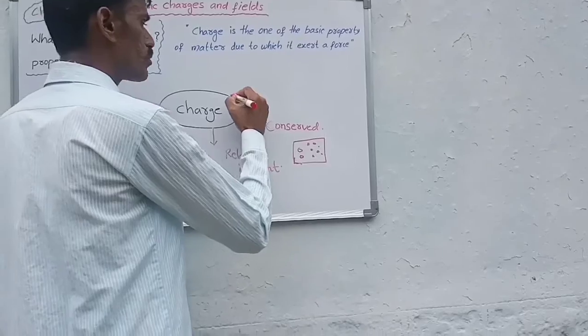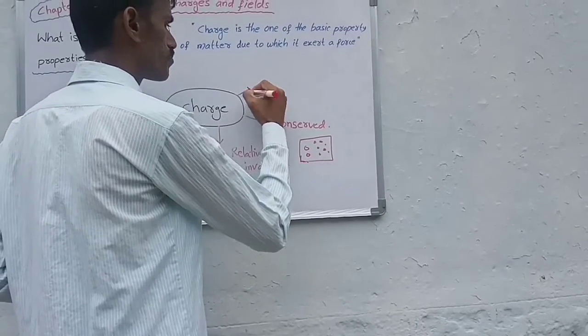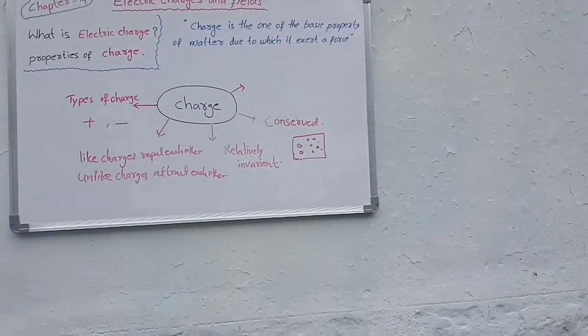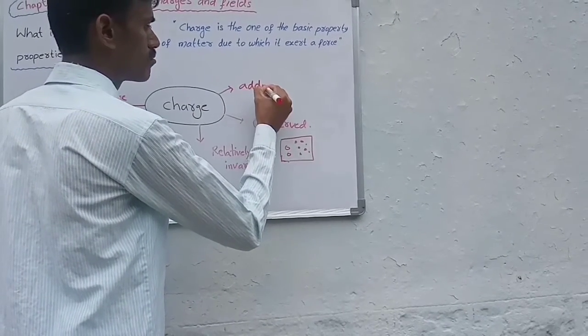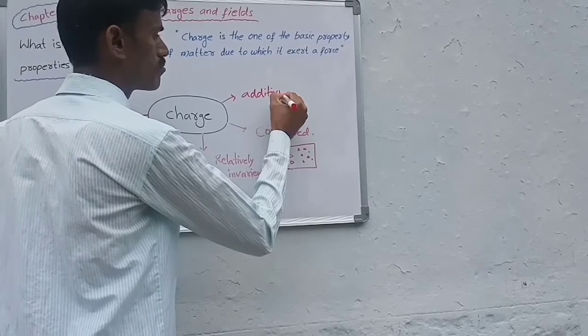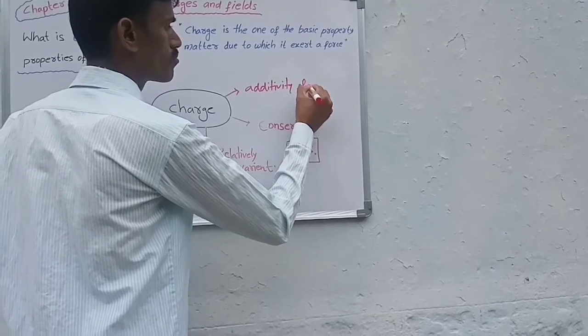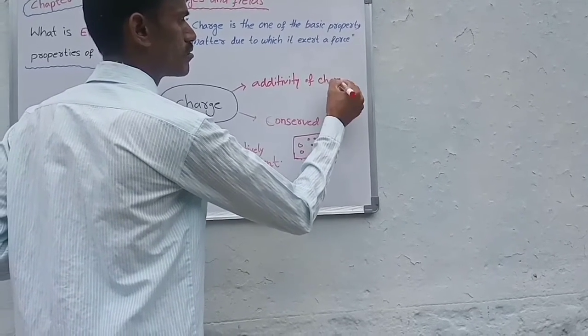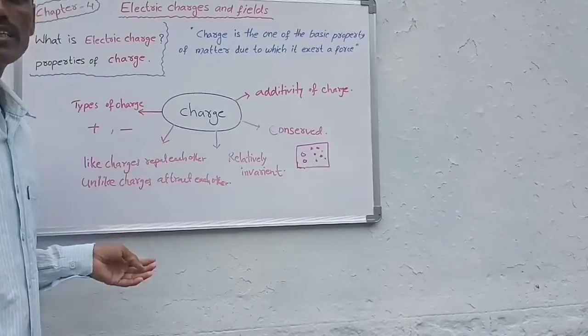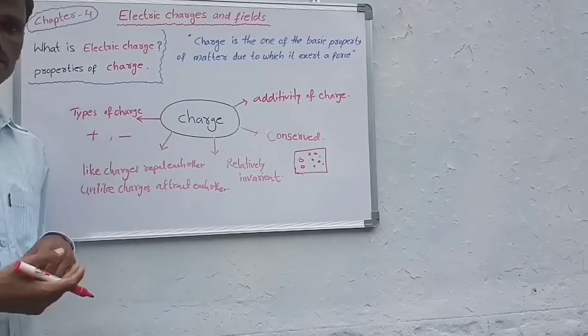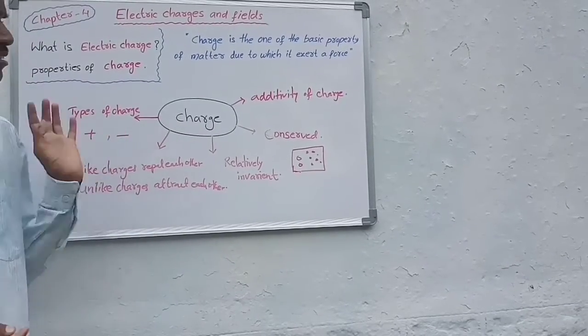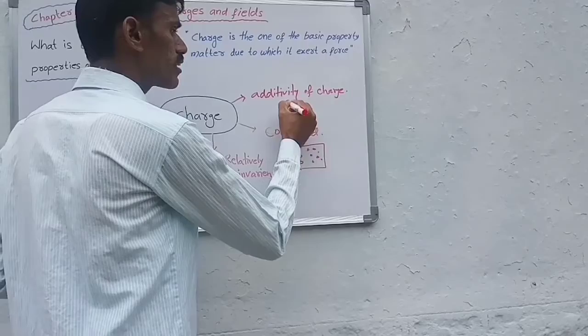Okay, the next property is additivity of charge. Here charge is a scalar quantity. Here we take plus and minus, but these are not directions. That's why charge is a scalar quantity.